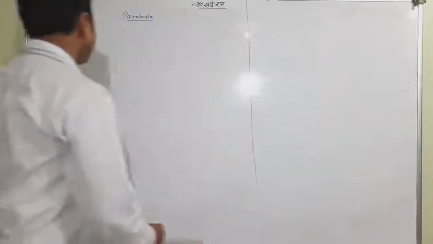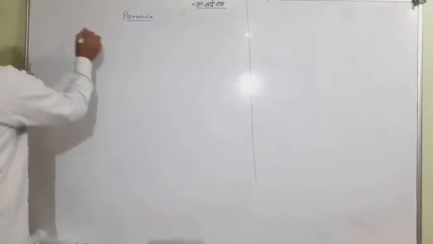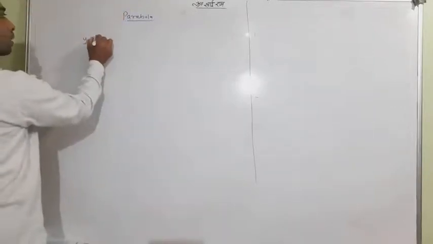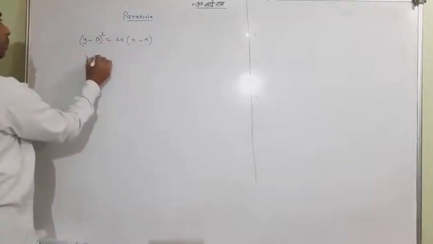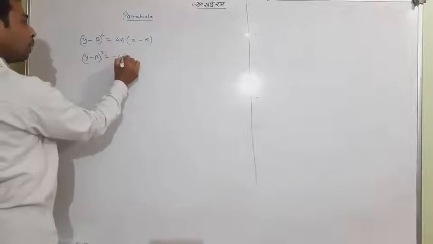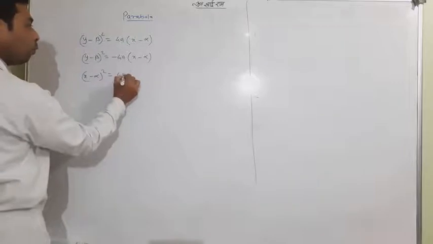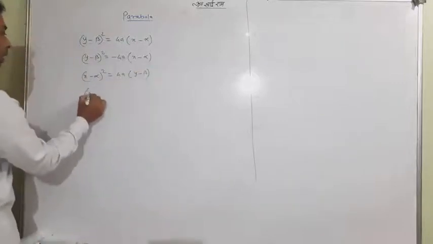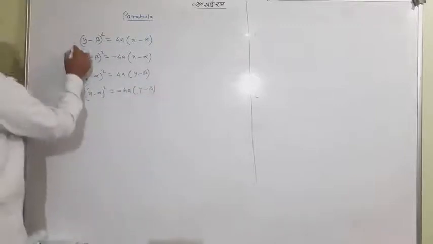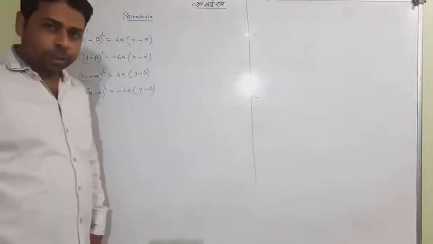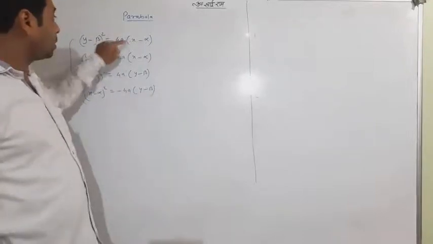Look, I tell you. This time in all 4, the vertex was 0. Now I am writing something. Y minus beta whole square equal to 4a x minus alpha. Y minus beta whole square equal to minus 4a x minus alpha. X minus alpha whole square equal to 4a y minus beta. And x minus alpha whole square equal to minus 4a y minus beta. Can you see, these are also all parabolas. You know the direction; it is the same direction as y square equal to 4x.